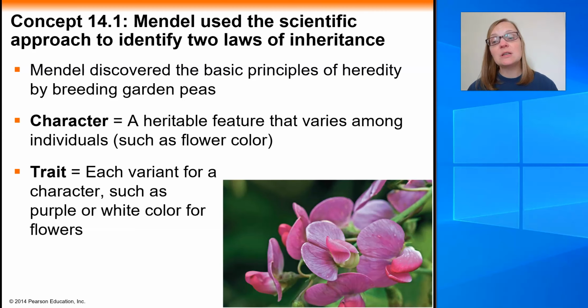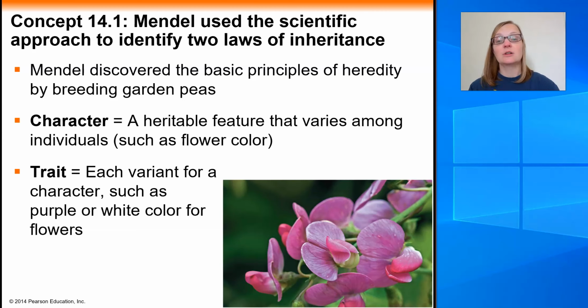And so before we start talking about Mendel and his experiments, there are a couple of new vocabulary terms perhaps that we need to introduce. So first of all, we've got a character. A character is going to be a heritable feature that varies among individuals, such as flower color, if we're thinking about Mendel's experiments and the fact that he used plants. You can apply this to any living organism, though. Humans, for example, a character could be hair color, or a character could be eye color.